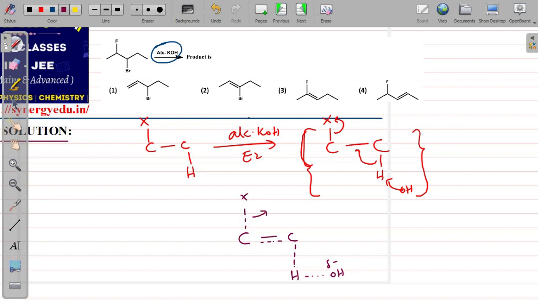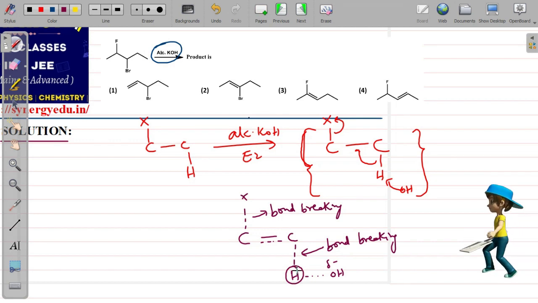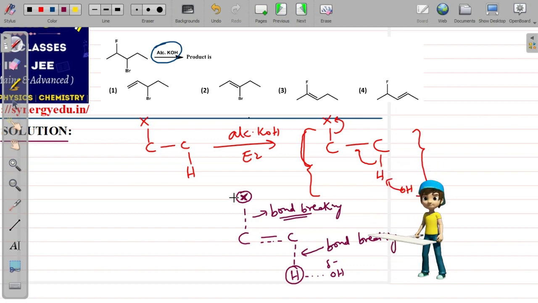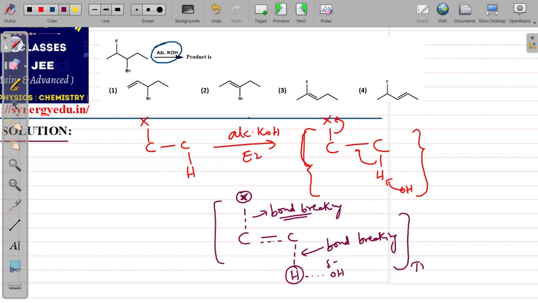So here bond breaking and here bond breaking. These two are important because if hydrogen is more acidic, then it will easily break away the bond from the carbon, so more rate of the reaction can be seen, and therefore the major product in that direction will be formed. Similarly, this bond breaking also helps. The more easily the halogen leaves from the carbon, the more easily the reaction takes place in that pathway, therefore the major product will be formed. This is the transition state, so the stability of this state will decide what the major product is.